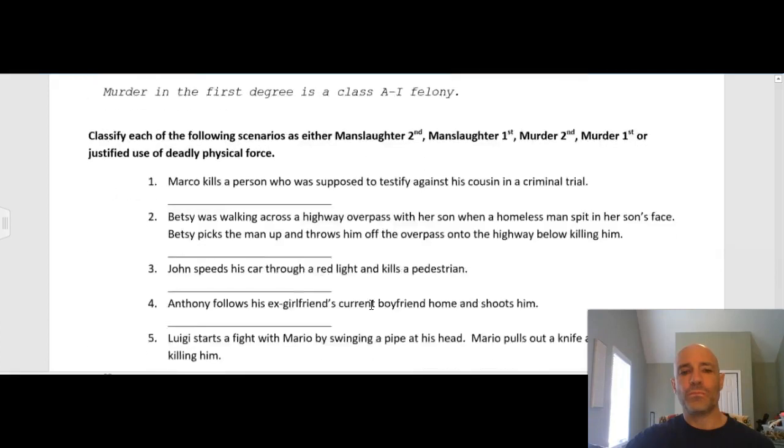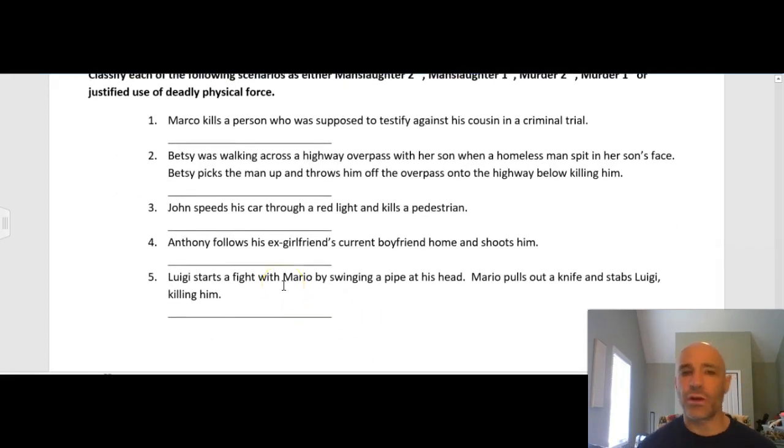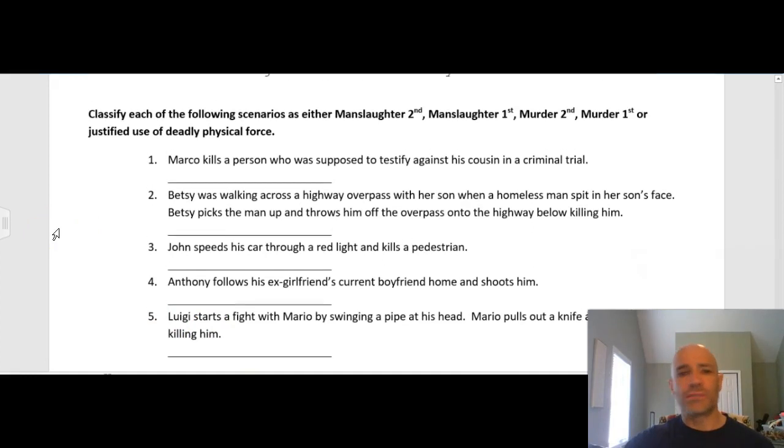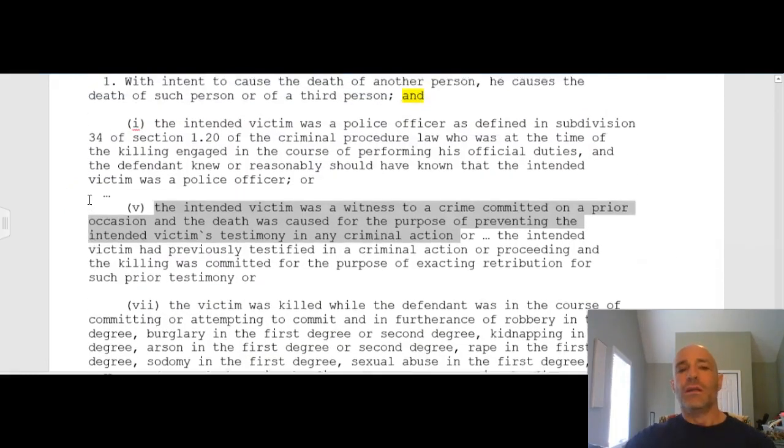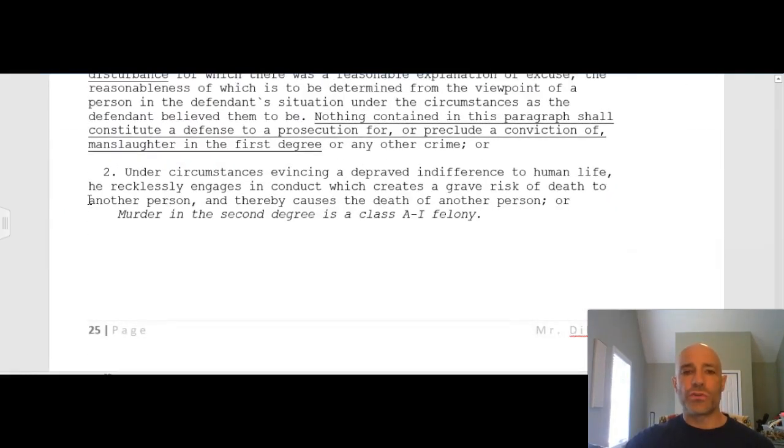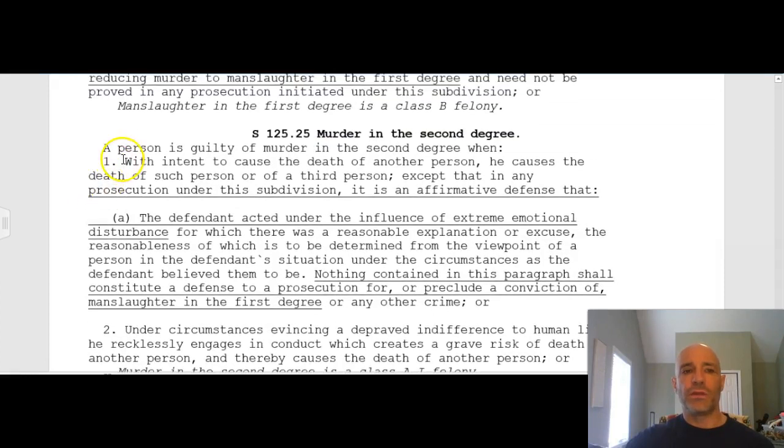All right. Second one, Betsy was walking across a highway overpass with her son when a homeless man spit in her son's face. Betsy picks the man up. She's very strong, Betsy. Either that or the homeless guy is very light. In either case, Betsy picks up the man, throws him off the overpass onto the highway below, killing him. Now, some of you said that this was murder in the second degree, right? With intent to cause the death of another person, he or she causes the death of such person.